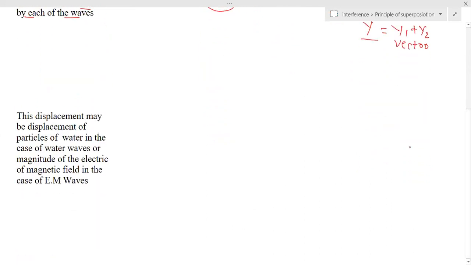As I said, the resultant displacement y is equal to the vector sum of displacements of the two individual waves when they reach that point. Now what will this displacement be? It may be the displacement of the water in the case of water waves. If I assume water waves, then it will be the displacement of the particles. As we know, when a wave travels like this in water, the particles of water move up and down. So that is this displacement.